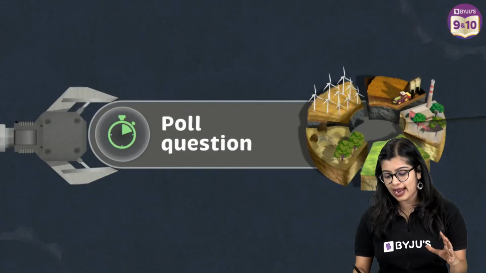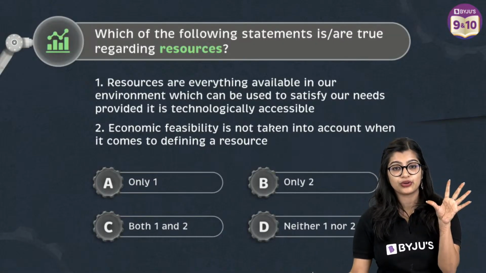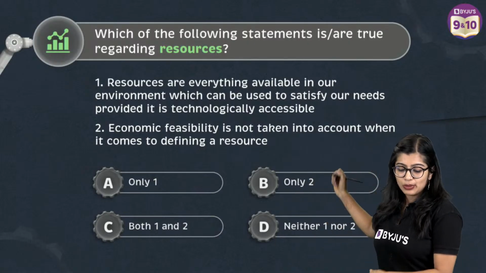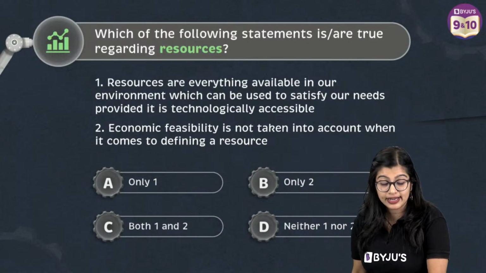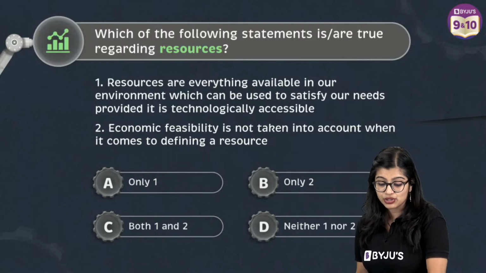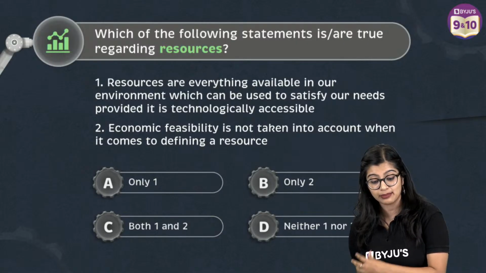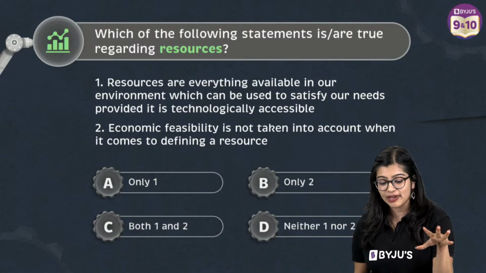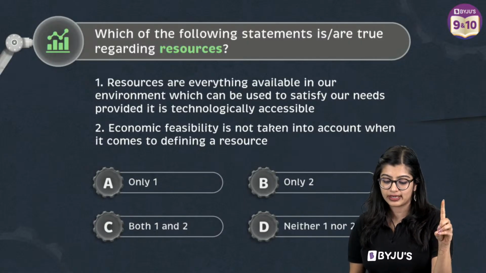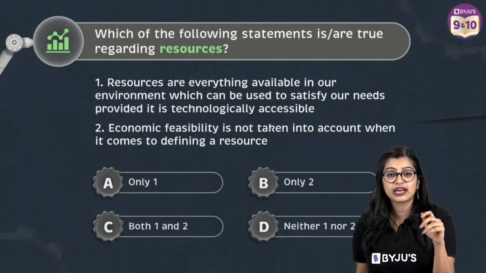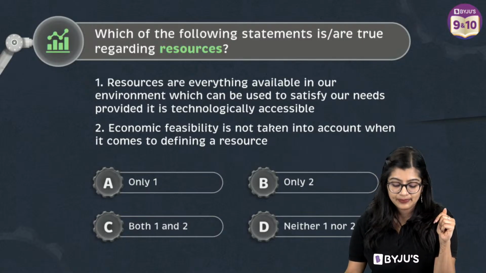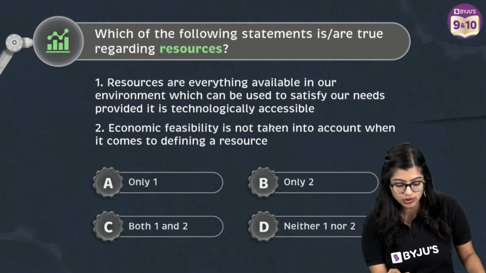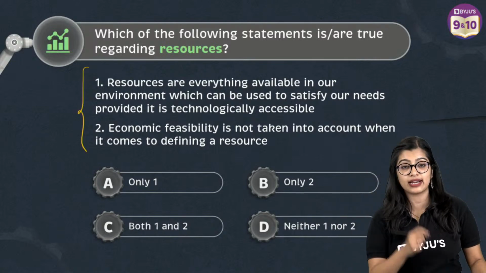Now, before I go ahead, I have a quick poll question for all of you. Yes, I will take this question, Juhi. Which of the following statements is or are true regarding resources? Resources are everything which is available in our environment which can be used to satisfy our needs provided it is technologically accessible. Economic feasibility is not taken into account when it comes to defining a resource. Which is the correct answer? In the chat, very quickly. You have two statements from which you need to identify the correct answer.